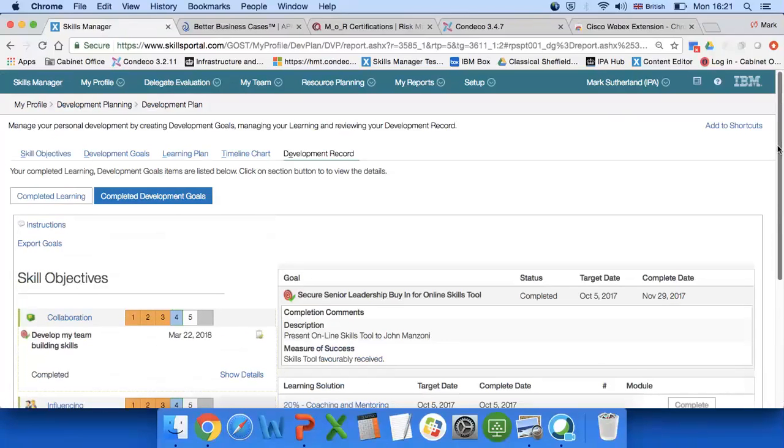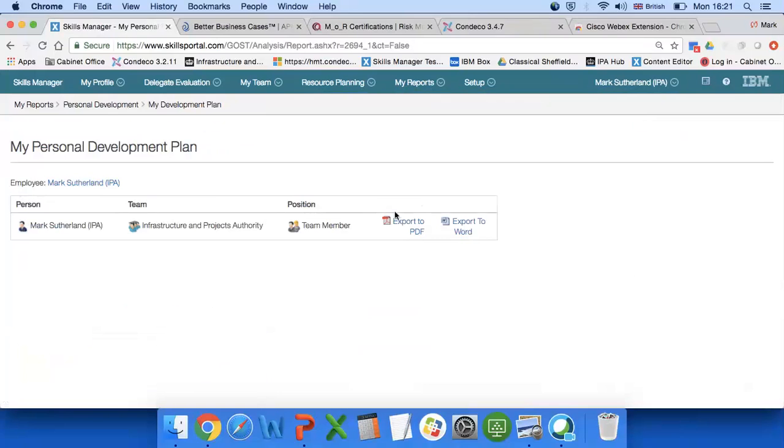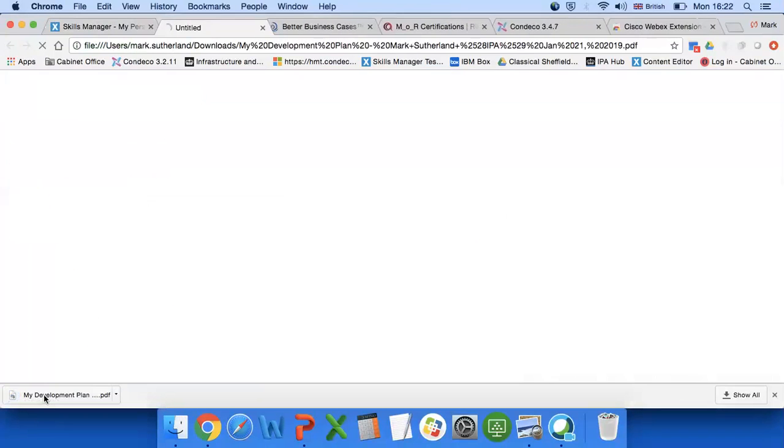So an individual is putting lots of information about their own skills, their own learning, and one of the great things about the tool is in the My Reports section, there is an icon here for My Development Plan, and at the touch of a button, it downloads your development plan, which you can use in discussions around your career, capability discussions with your manager.